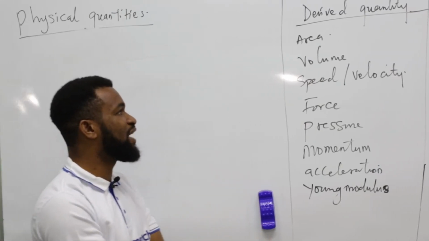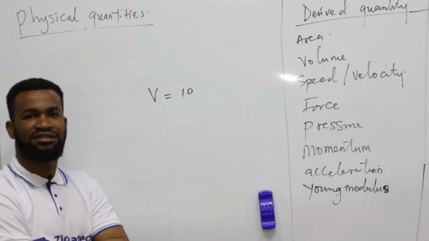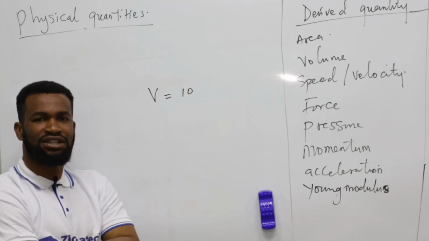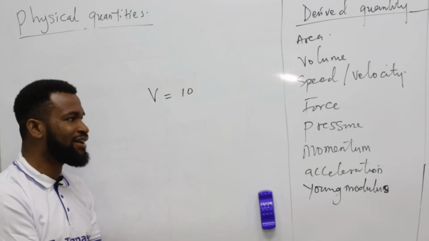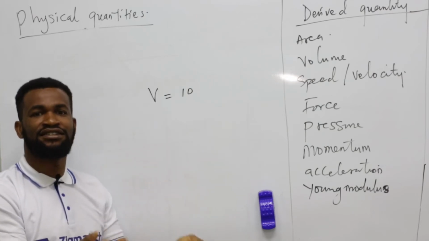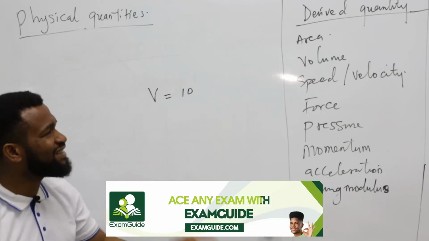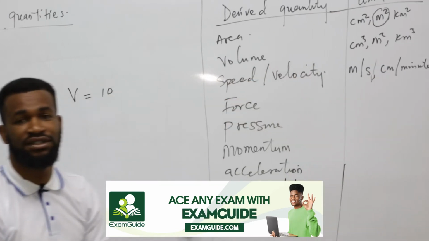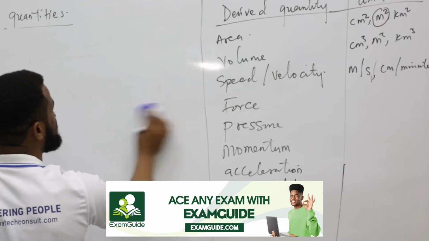For example, they ask you to find speed. It says V is equal to 10. What's that? 10 what? Then you are confused. 10 what? Is it 10 naira? Is it $10? Is it 10 cm? Is it 10 cm cube? You need to specify it, and that is why this topic is very important and you have to pay attention. Let's go on. Now we are going to start with the first one.